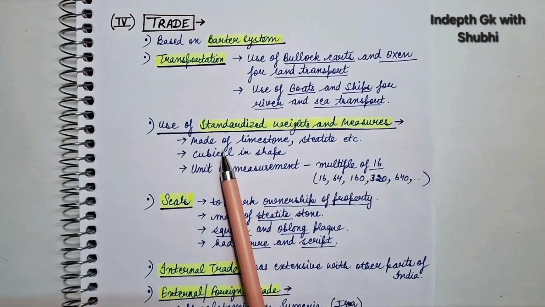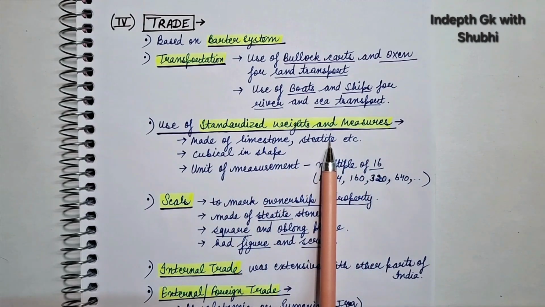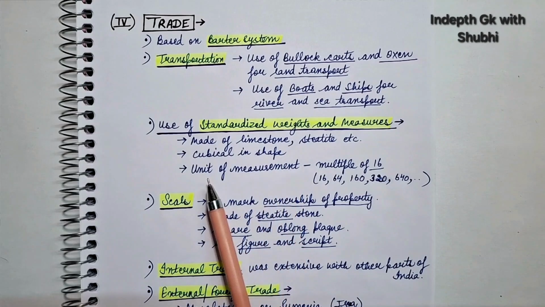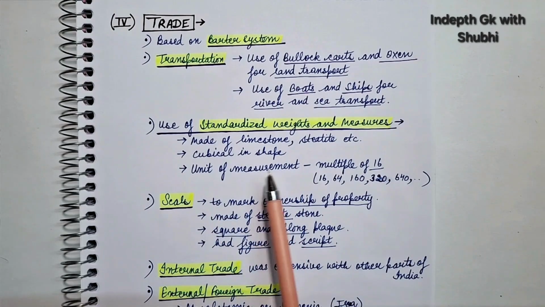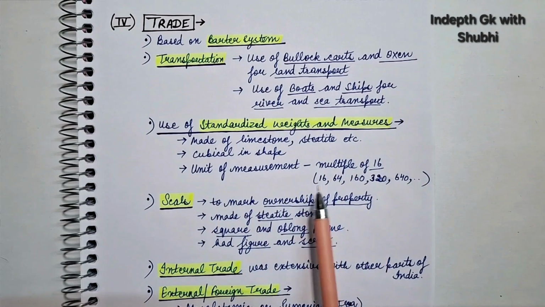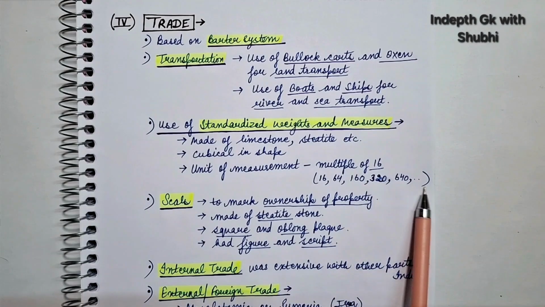These weights and measures were made of limestone and steatite. They were cubical in shape, and the unit of measurement which was used was in multiple of 16. Example 16, 64, 160 and so on, right?